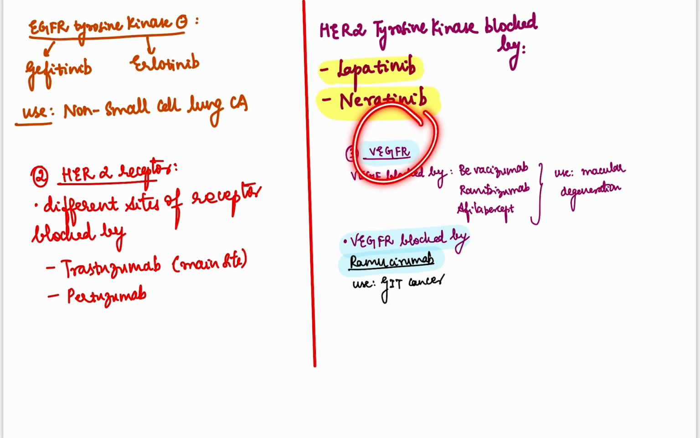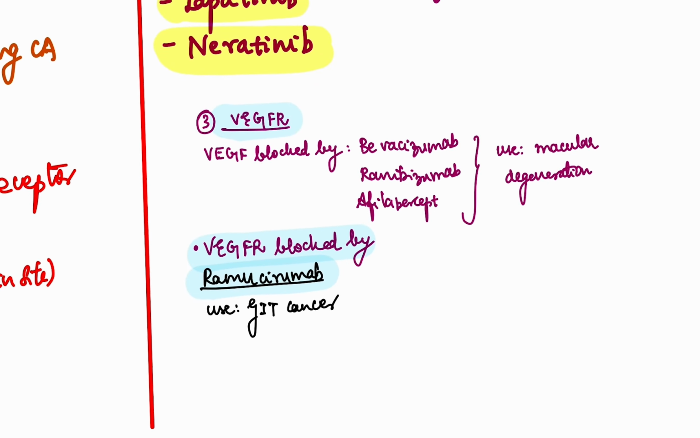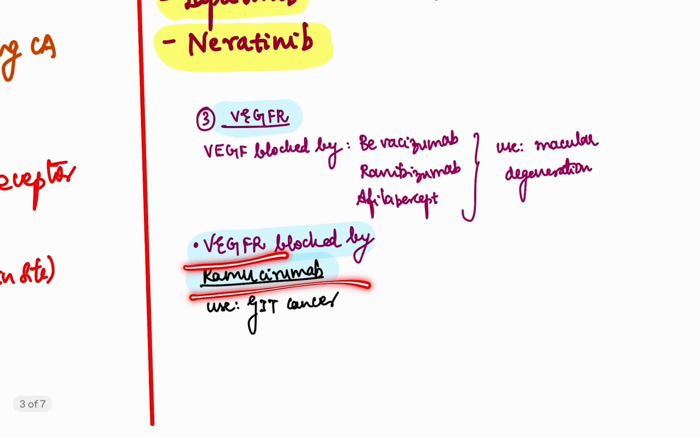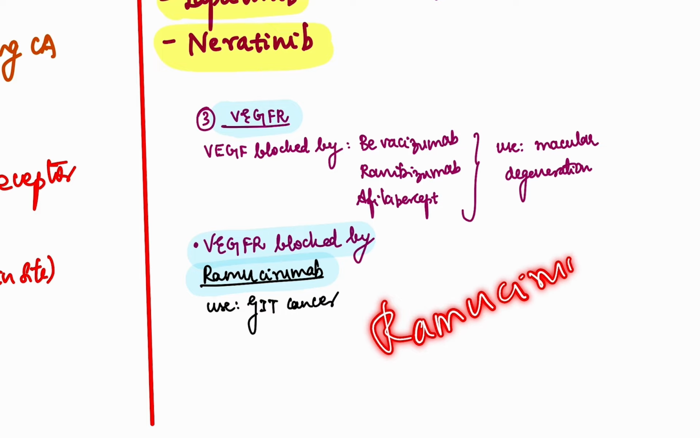We all know VEGFR, the vascular endothelial growth factor receptor. VEGF is blocked by bevacizumab, ranibizumab, and aflibercept, which are used in cases of macular degeneration, whereas the VEGF receptor is blocked by ramucirumab, which is used in cases of GIT cancer. It is ramucirumab.